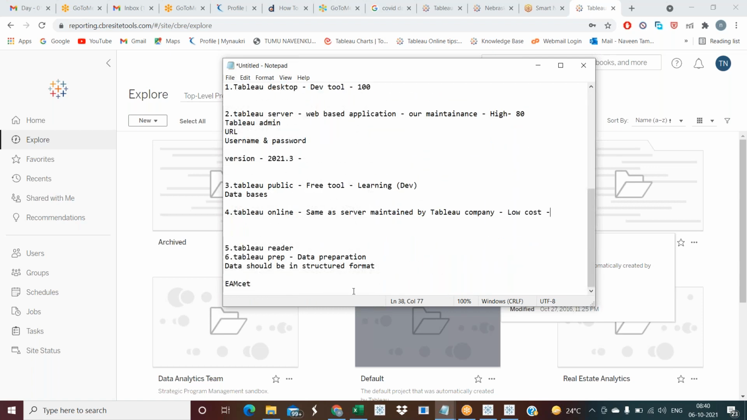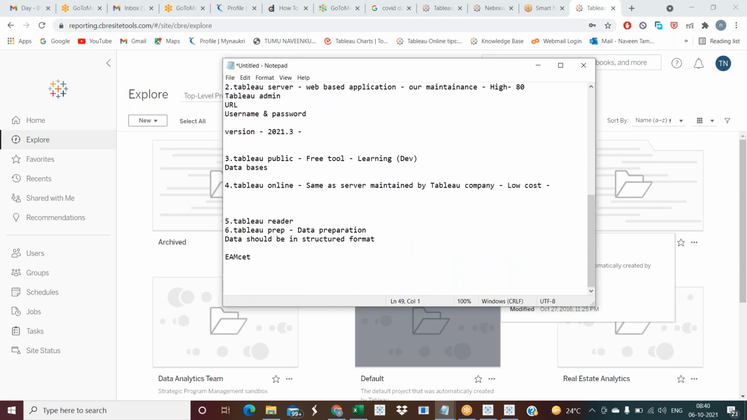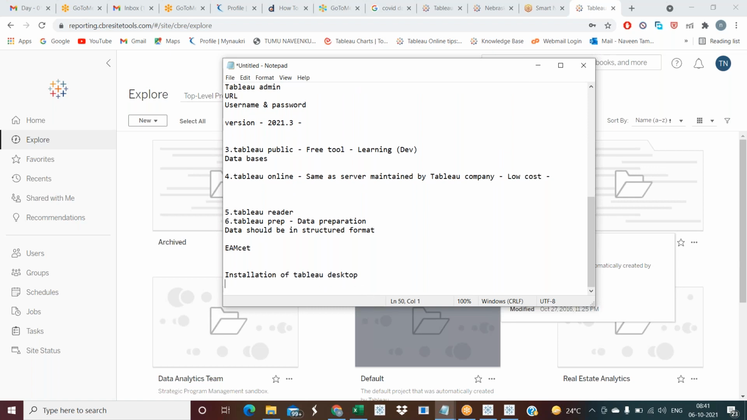And now we will see the installation of Tableau Desktop. So how do you install Tableau Desktop? First I'll tell you the real-time level, because you need to know how real time is working.